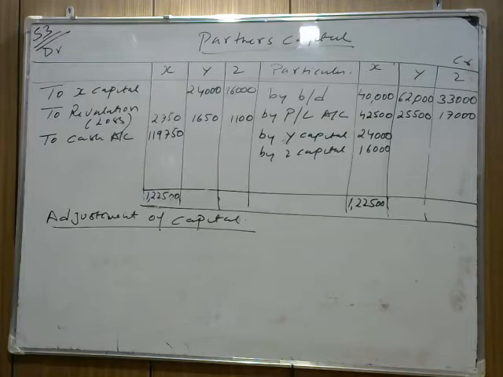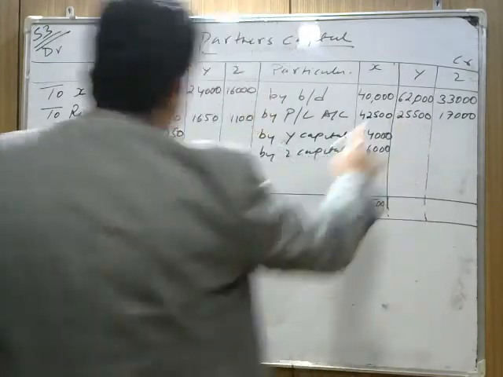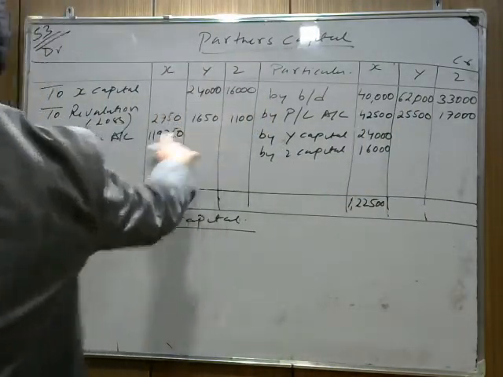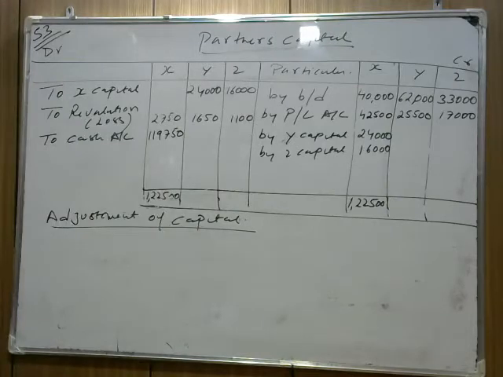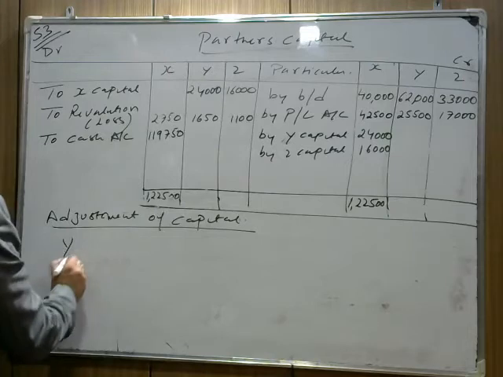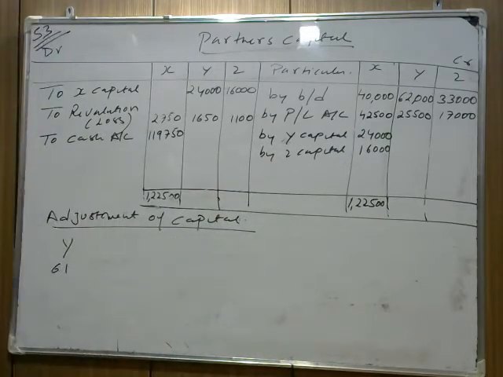okay, combined adjusted capital of remaining partners is, for y, 62,500 plus 25,500 minus 24,000 minus 1,650, and do it in rough, the capital of y is coming 61,850.